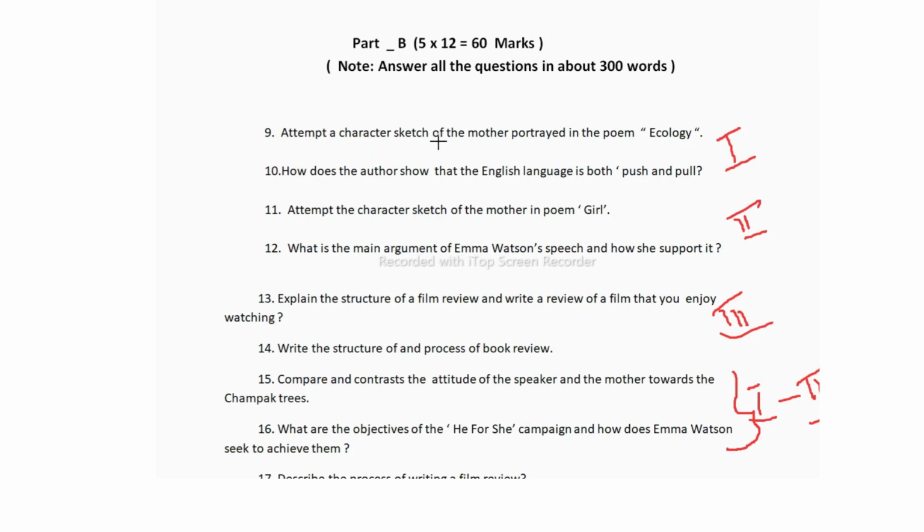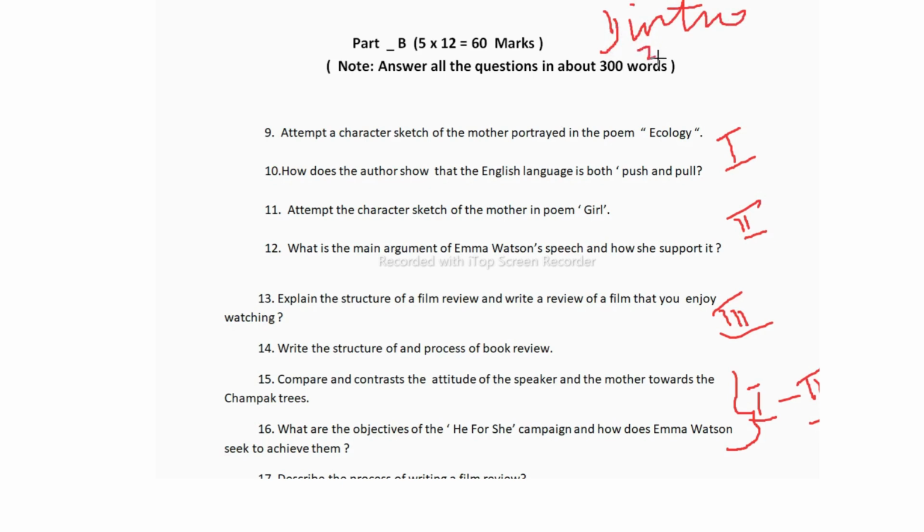Attempt a character sketch of the mother portrayed in the poem Ecology. So as you all know, you might have learned in your syllabus Ecology, which is written by A.K. Ramanujan. So here you have to write the summary. How do you have to write this long answer? First part, you have to give the intro of the poet, which is A.K. Ramanujan.